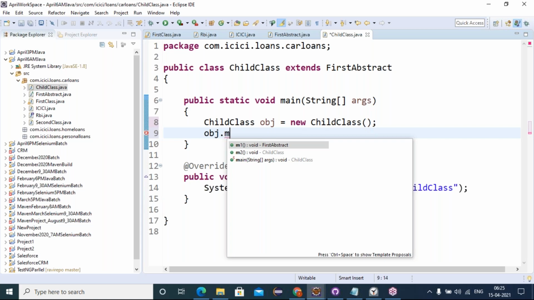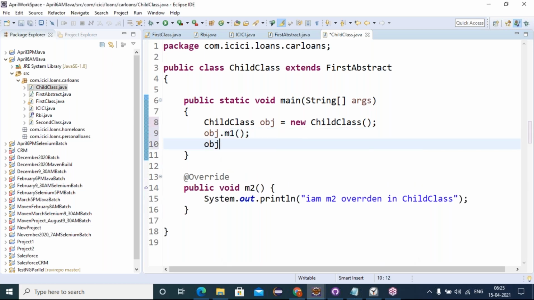So we can access the current child class implemented method M2 and the superclass, first abstract, methods like M1. M1 is accessible, and M2, declared in the first abstract but implemented in the child class, both we can access.